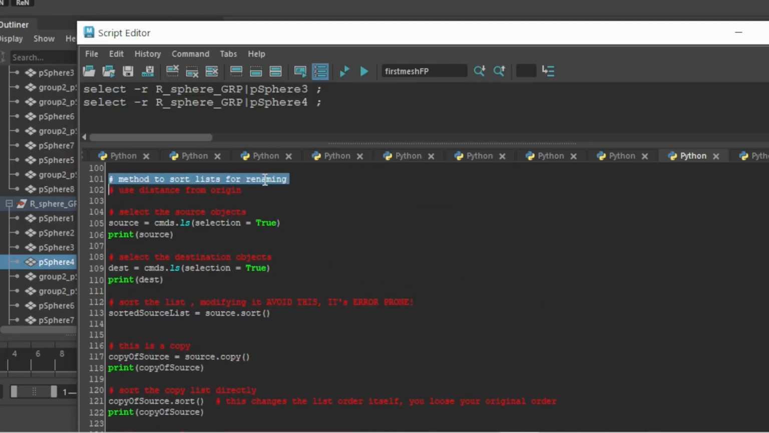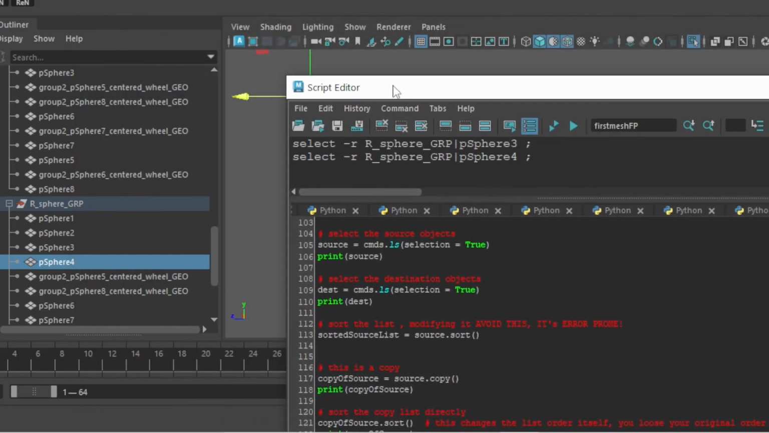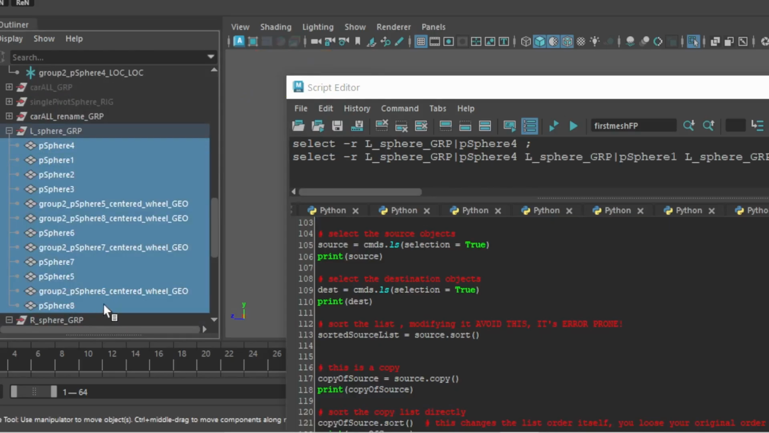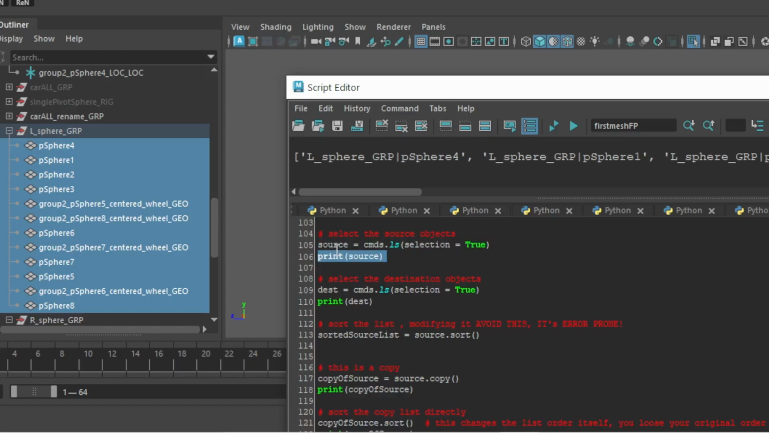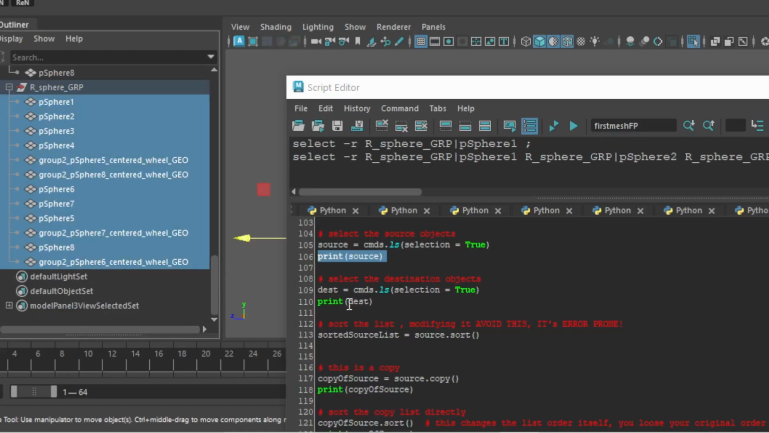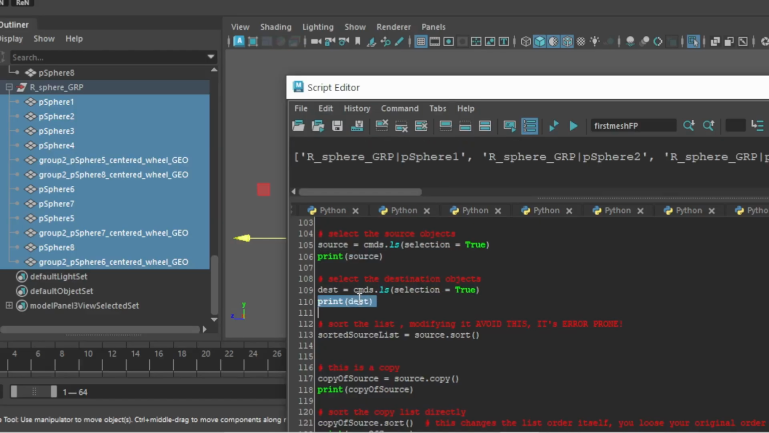Okay, so method to sort list for renaming. We select the source objects. Let's start with the left group. So I'll start selecting those, shift and click, and then I'll store all those in source. I can print it to check that it worked. Then I can do the destination one, which will be the right side. Select everything, run destination, print destination.